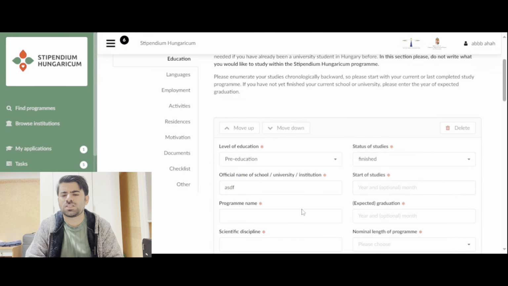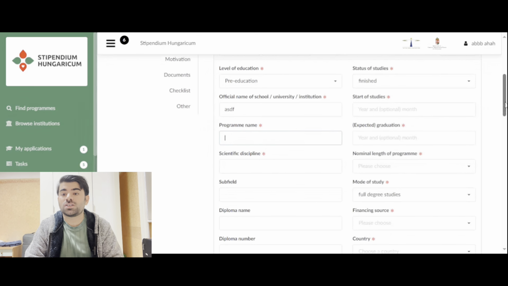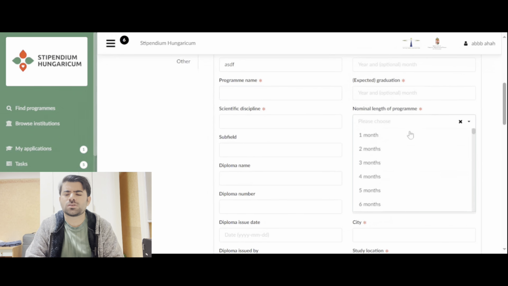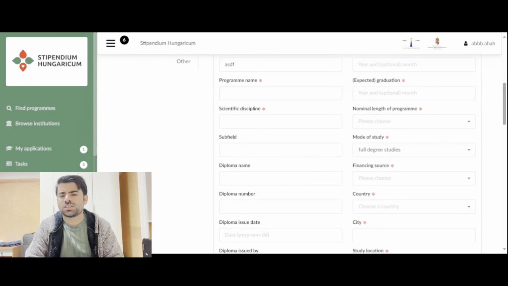For Pakistani students, it's matriculation. Expected graduation, you already graduated, so you have to put your graduation date. This can be a random one, so you don't need to worry about that. I didn't remember these kinds of things. Nominal length is 2 years, because matriculation is 2 years, 9th and 10th class. And scientific discipline, what you studied, whether it's science group or arts group or whatever group you have. Then subfield, it's not compulsory, you don't need to fill it out. Diploma name, no need to fill it out. Diploma number, no need to fill it out. Diploma issue date, no need to fill it out.